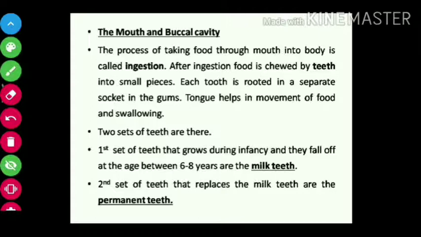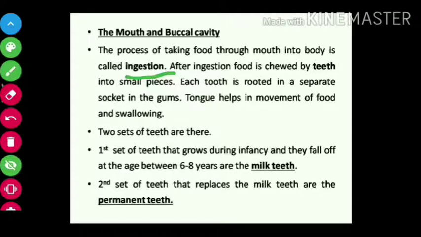And inside the mouth, there is a space where the tongue, teeth, and sides are there, and the jaws are there. That portion is known as the buccal cavity. So first is ingestion. What is ingestion? The process of taking food through the mouth into the body is called ingestion. So ingestion is the process by which we take food through the mouth.